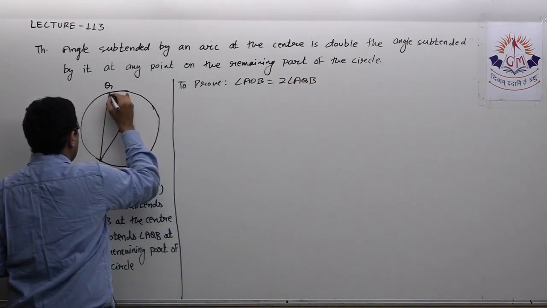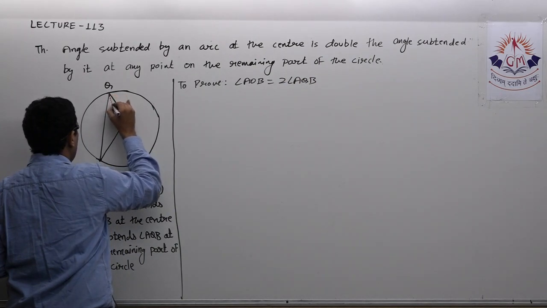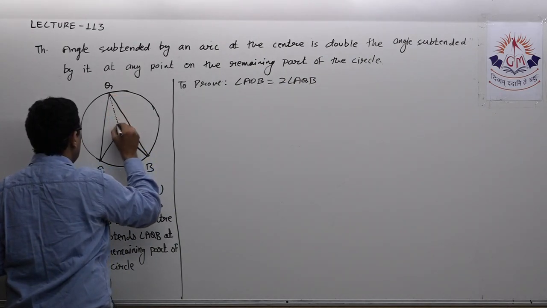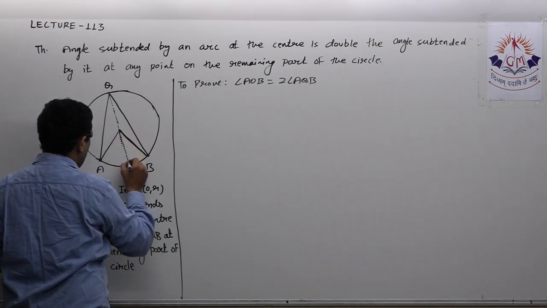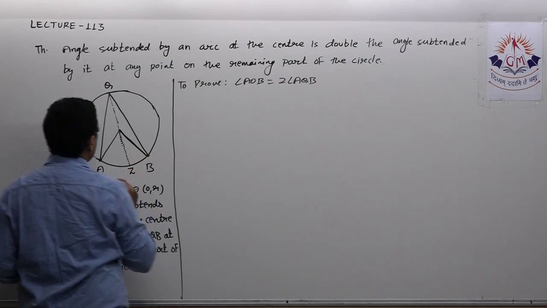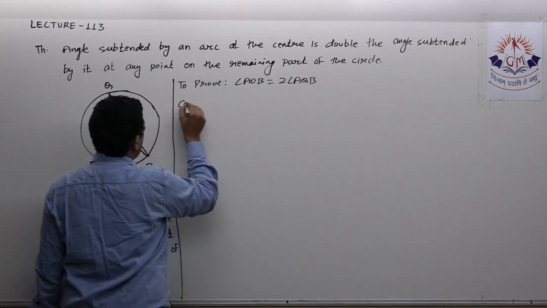Okay, a small construction is required. Join QO and produce it to meet the circle at point Z. Okay, a small construction.